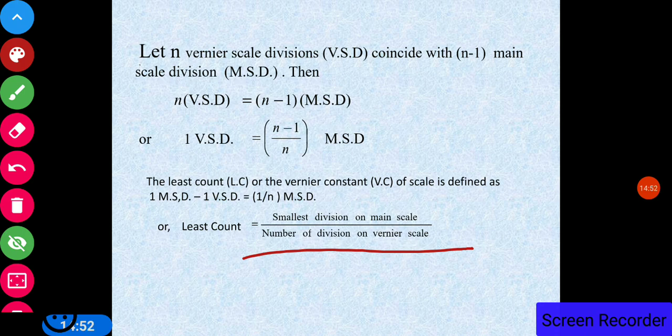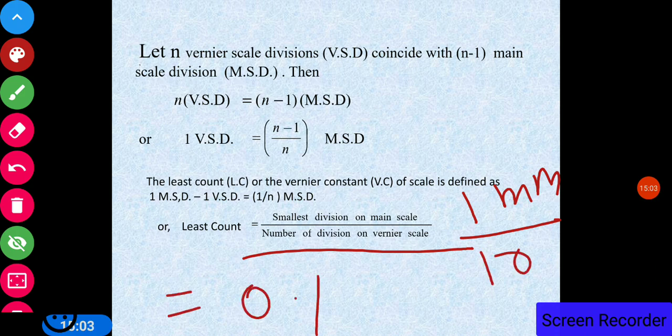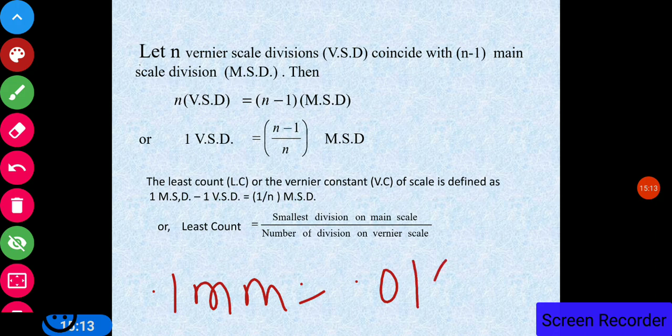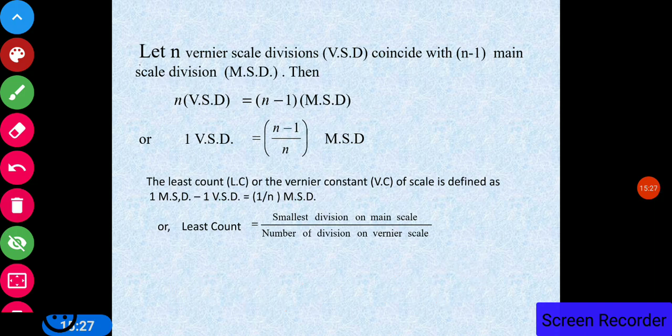Usually the vernier scale in our lab has the smallest division on the main scale of 1 millimeter, and the number of divisions on the vernier scale is 10, so we can measure up to 0.1 mm. So 0.1 mm is the least count, and if you convert it into centimeters, then 0.1 mm is equal to 0.01 centimeter. So this is the least count, meaning this is the smallest distance which we can measure with the help of a vernier calipers.